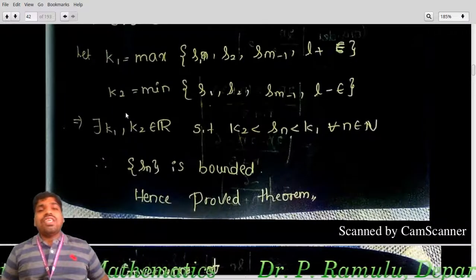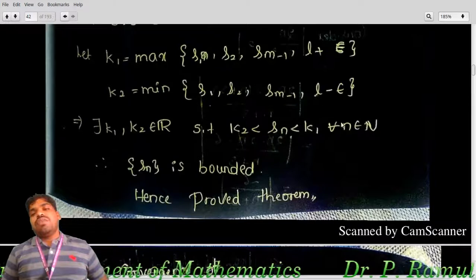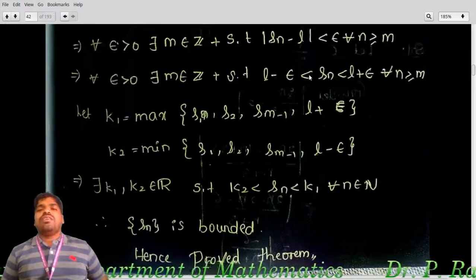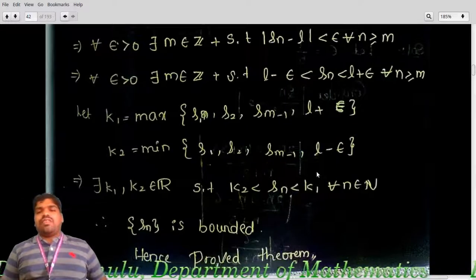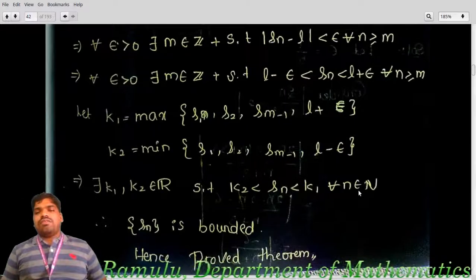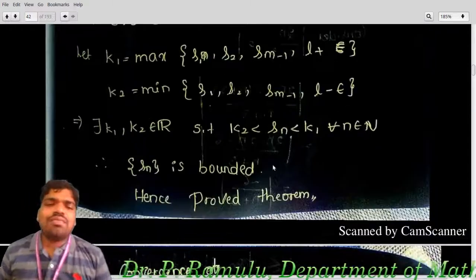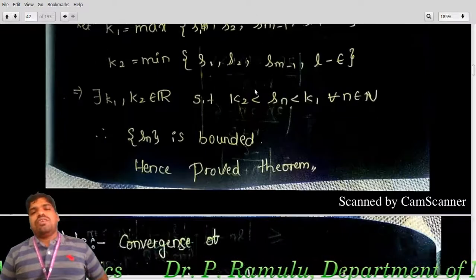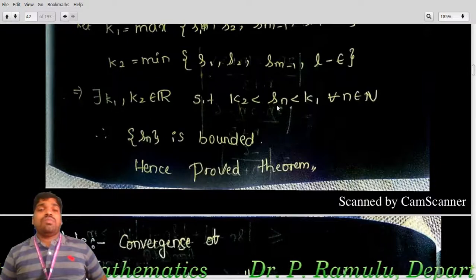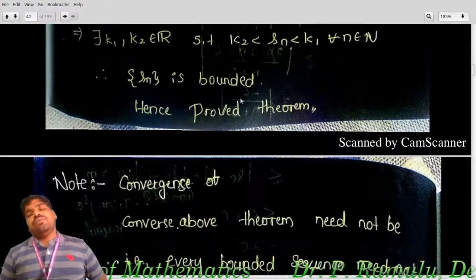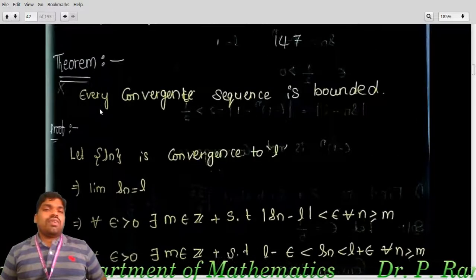Which implies there exist K1, K2 belonging to R such that K2 less than Sn less than K1 for all n greater than or equal to M. Which implies Sn is bounded. That means this is a lower bound, this is an upper bound, or you can say this is the infimum and this is the supremum. Therefore Sn is bounded. Hence the theorem: I have shown that every convergent sequence is bounded.